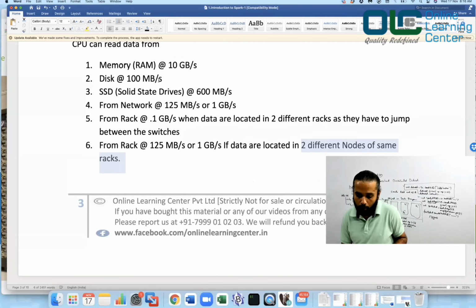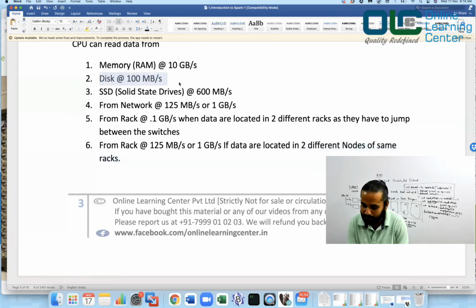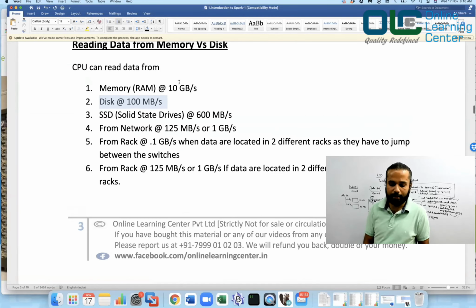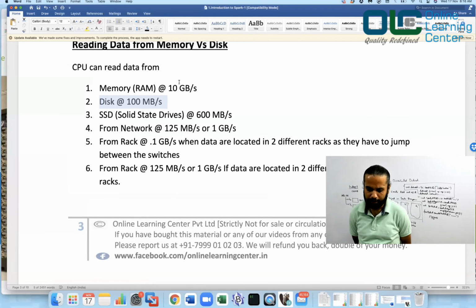Now I hope you understood why the processing in Spark is really fast. The reason is that it has the ability to read the data at 10 GB per second, and if you are doing it in HDFS mode on a hard disk, it can read only 100 MB per second. I collected this information way back in 2016, and it is possible that due to technology advancement the configurations might have improved a little bit, but more or less the equation would remain the same. The thing I want you to understand here is that if the data is in memory, it would be faster to read.